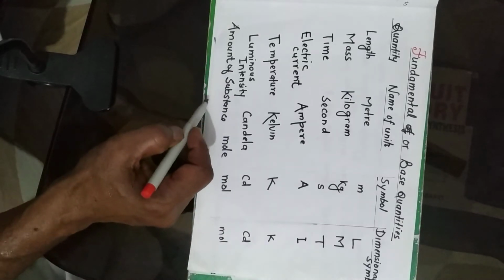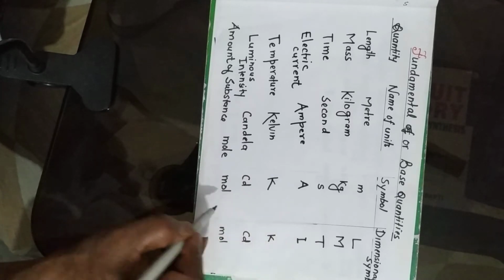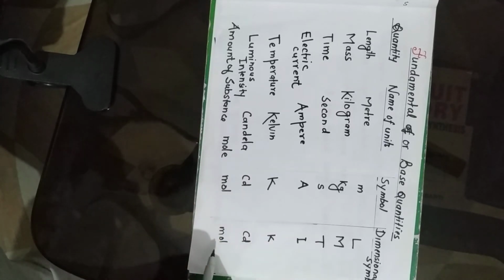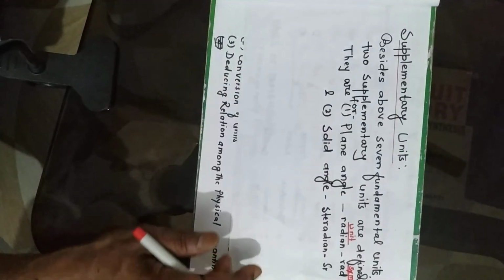Then amount of substance, the mole, symbol mol, and dimensional symbol also mol. So these are the dimensional symbols.